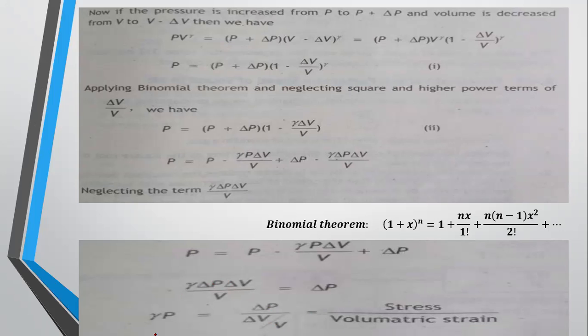Another one I told you was linear strain, that is tensile strain, which you will study in second year. Tensile strain is the change in length per original length. But volumetric strain is the change in volume per original volume.